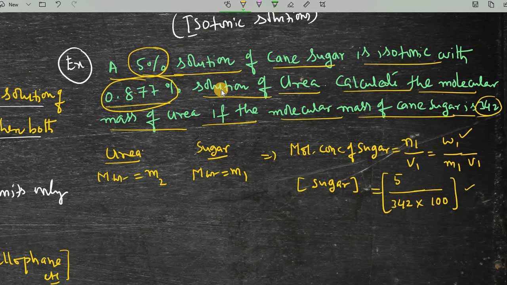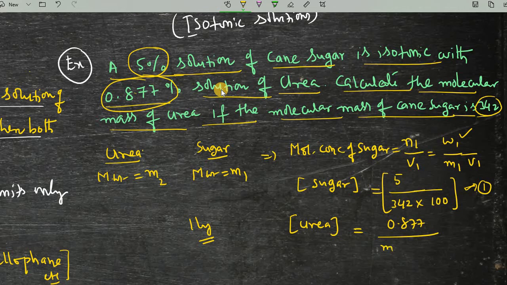Let us take it as equation 1. Similarly, you can find the concentration for urea, where the urea percentage they have already given is 0.877.